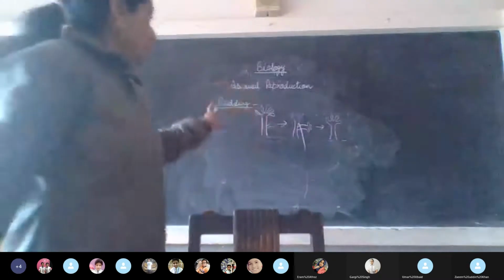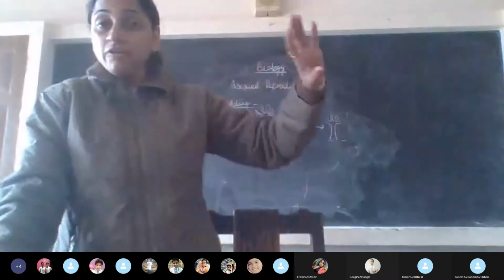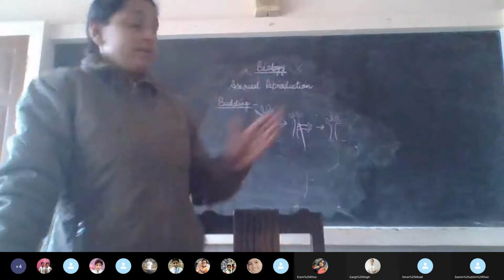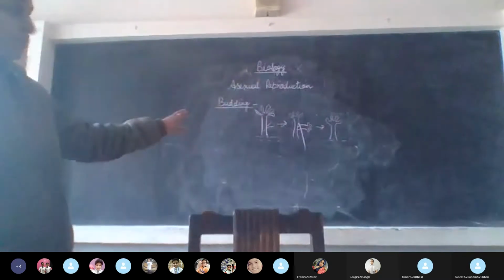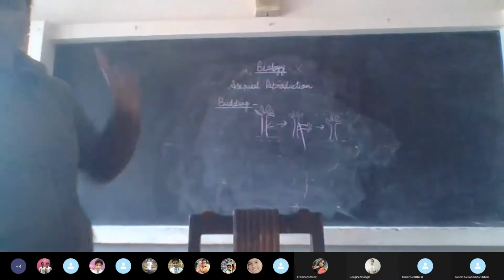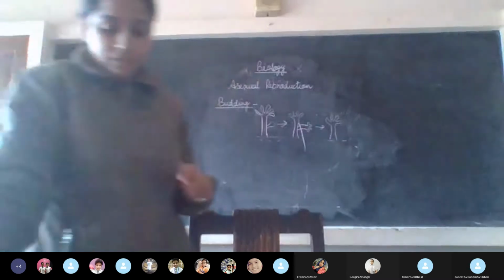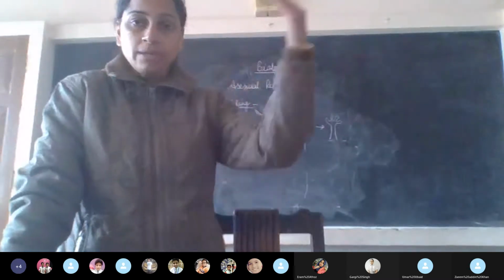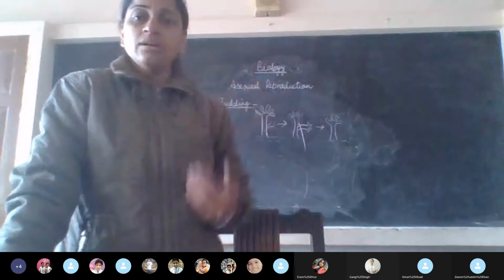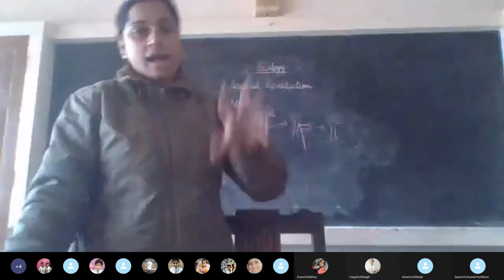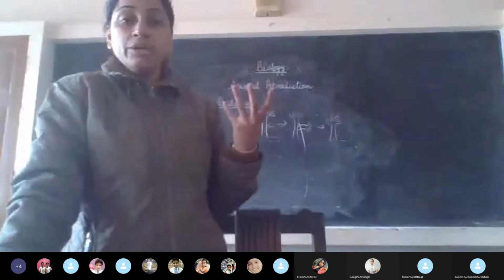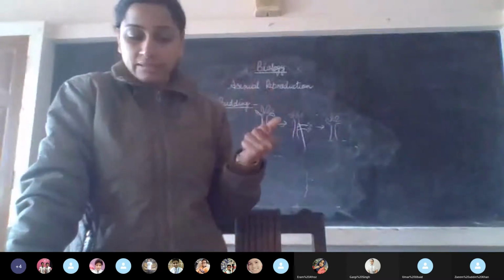So here you see that budding occurs, but from the budding the chain of buds is not formed, and that is why the resultant individual that is seen is one in number. So that is what you can see, daughter Hydra. You can see from the parent body the new individual's body detaches, separates, and now this new individual will become a new Hydra. Is that clear?